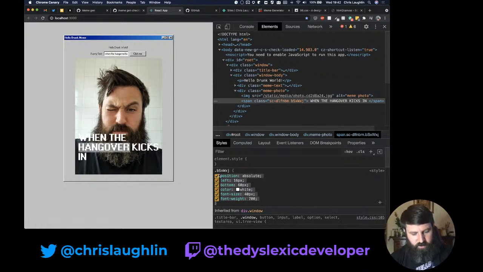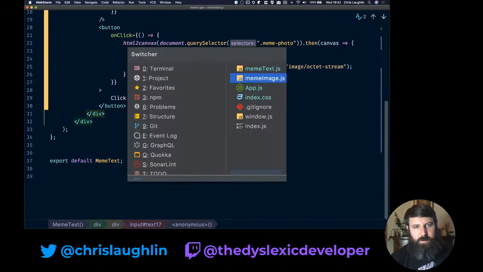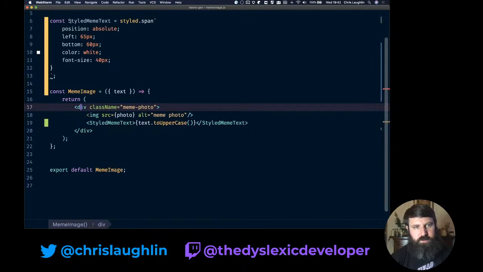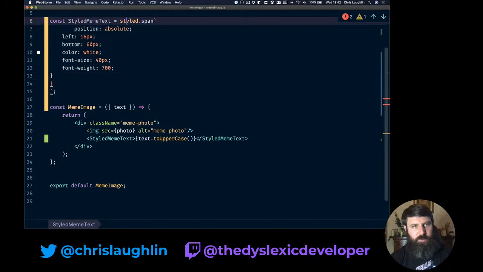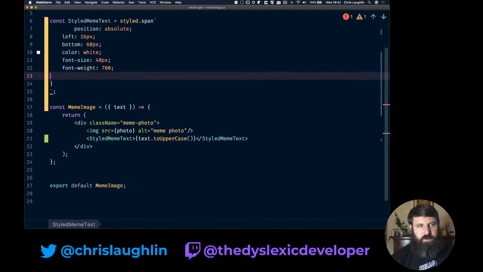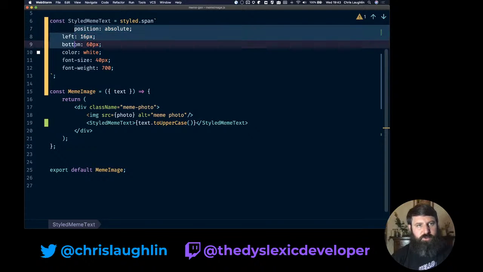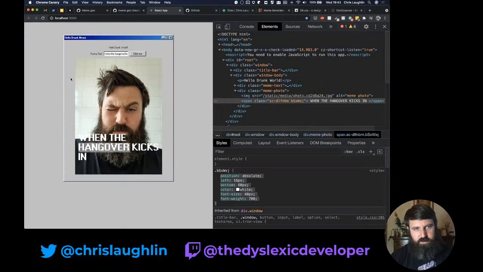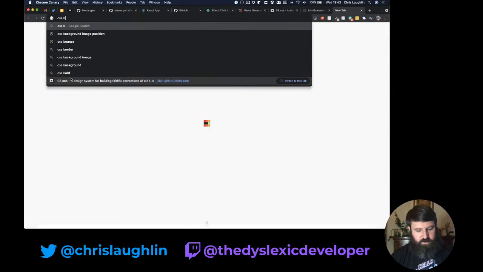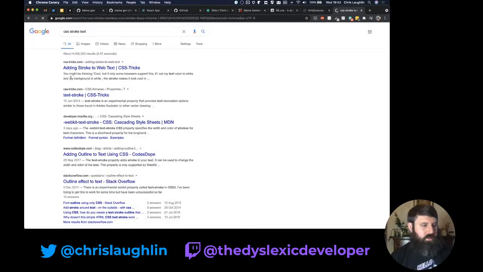Now this is where I'm going to have to do some good construction. I didn't look this up beforehand, but I want to make it bold, like everything else. I want a black background to make the white stick out a little bit more. I am sure it is possible to make text bold in CSS, so we're going to find that out. Oh, add a stroke.